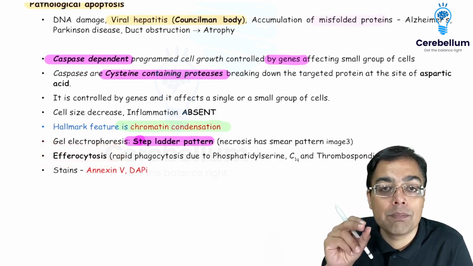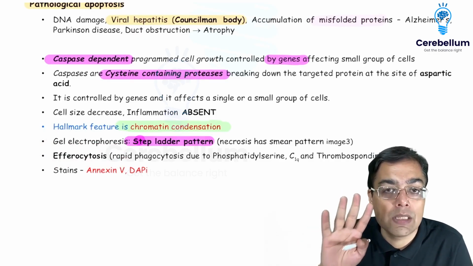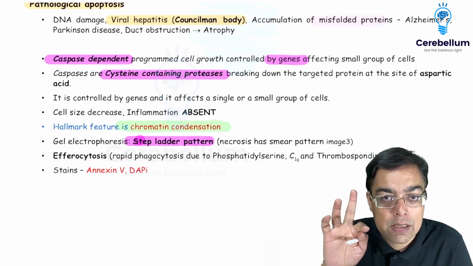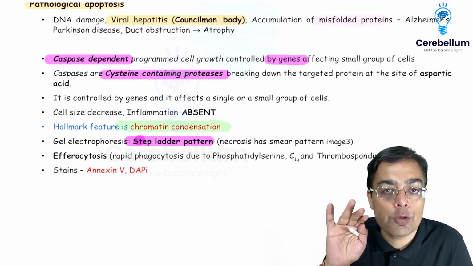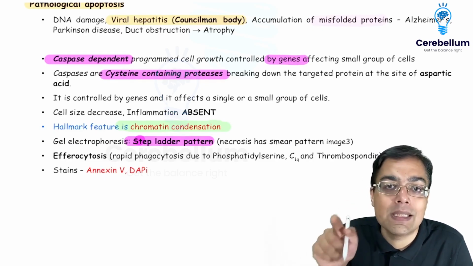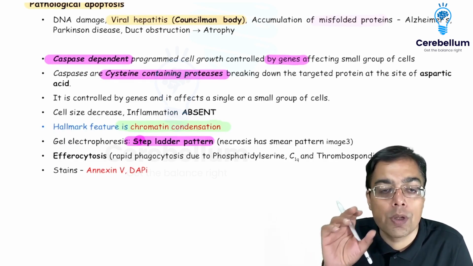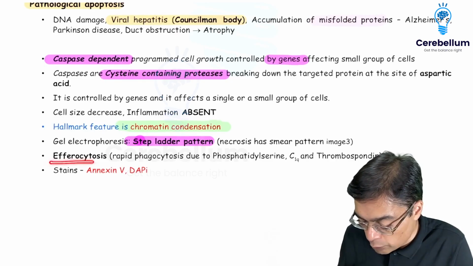This is also an example of a cell within cell phenomena. So, there are 4 examples of cell within cell phenomena: emperipolysis, entosis, efferocytosis, and enclysis. So, the type of cell within cell phenomena which is associated with apoptosis, that is what I want you to remember, is given the name of efferocytosis.